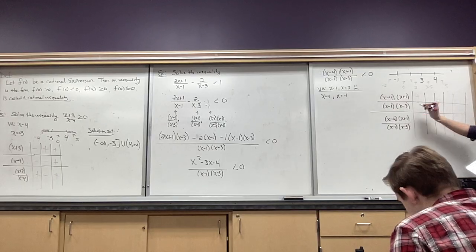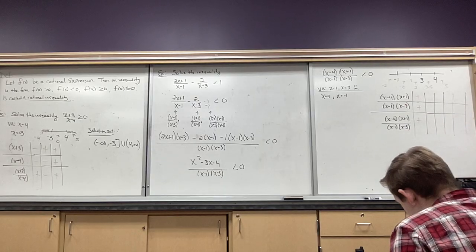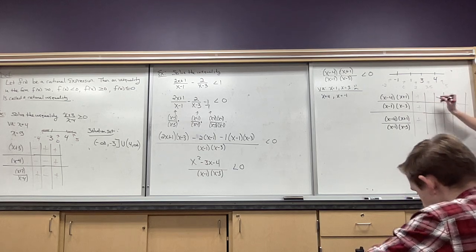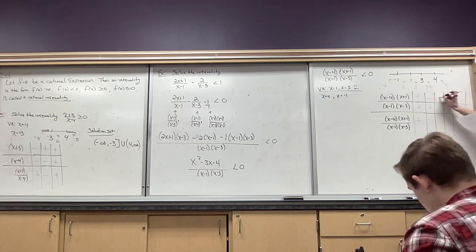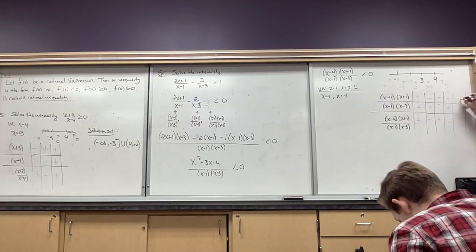Negative 2 into there gives me another negative. Multiplied together is positive. So if I divide these two, my answer is positive. So we'll do the same thing with the rest. So this one would be a negative, positive, and negative. Negative, negative, positive. Negative, positive, negative. And then positive going down that column.